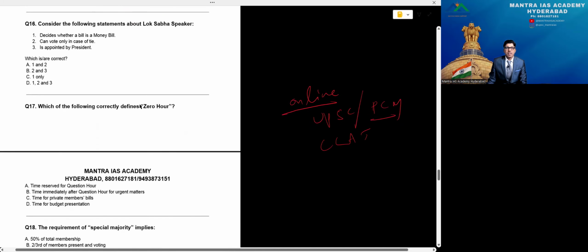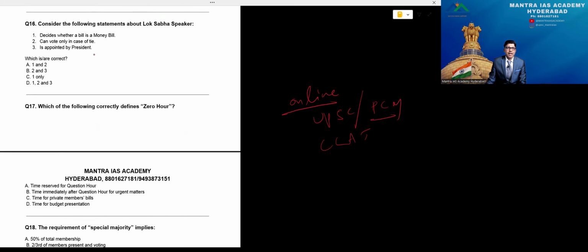Consider the following statements about the Lok Sabha Speaker. One, decides whether a bill is a money bill or not. Two, can vote only in case of a tie. Three, is appointed by the President. Remember, which of the following statements about the Speaker is correct? He will not be appointed by the President of India, so number 3 is definitely wrong. That's number 3 done.